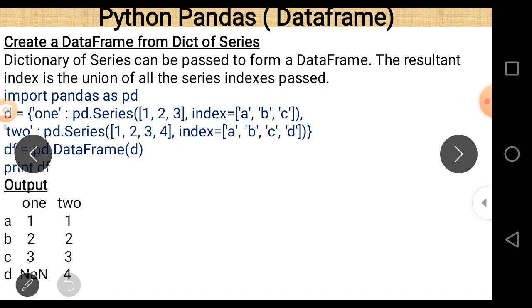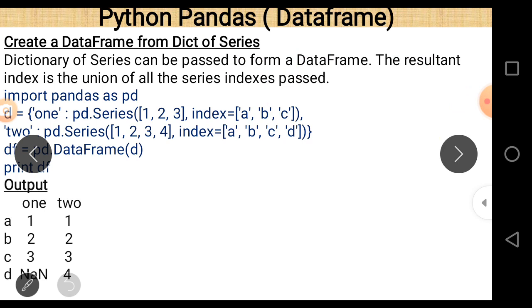Next, create a data frame from a dictionary of series. So a dictionary of series can be passed to form a data frame. The resultant index is the union of all the series indexes passed. So in this case, we passed series. First line is import pandas as pd. Again, pandas is the name of the library which is essential to perform operations on data frames, and pd is the alternative name given to pandas. So whenever you want to use pandas as a library, just write pd in place of pandas.